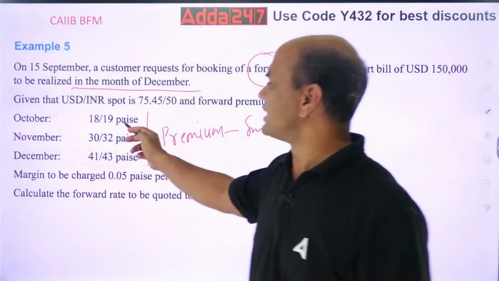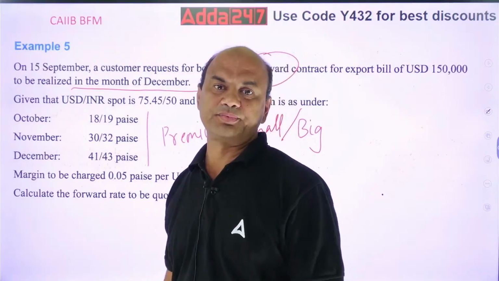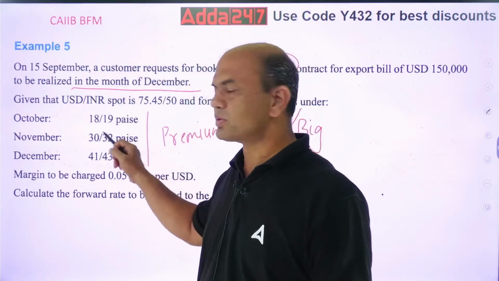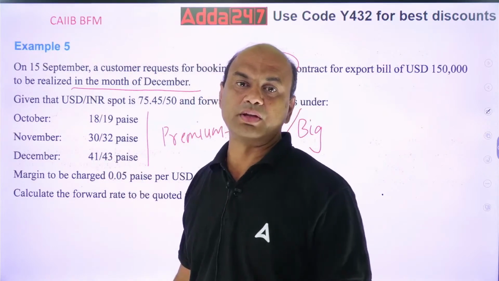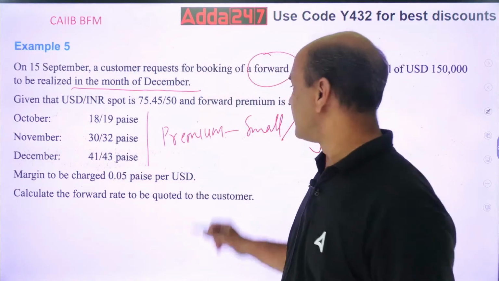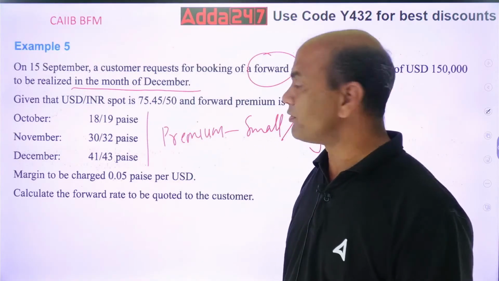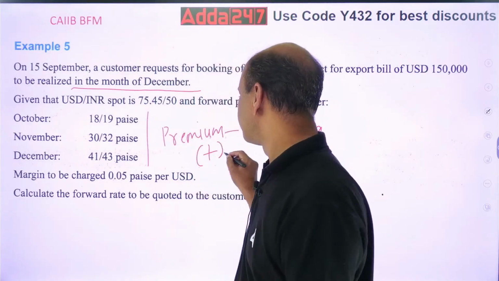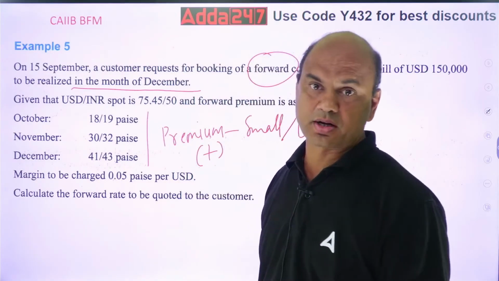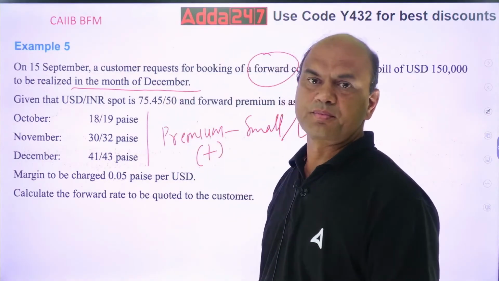See this, right side is bigger, 19. Left side is smaller, 18. Similarly for others, 32, 30, 43, 41. So whenever you have the right side bigger, it is called premium. What do you do for premium? For premium, we will always add to the spot rate, plus the spot rate. What is the spot rate? This is the spot rate.